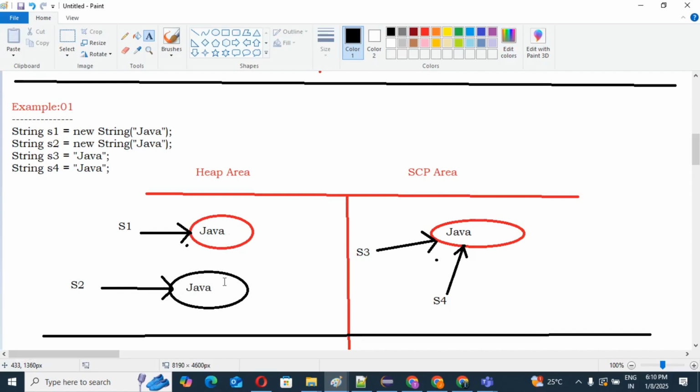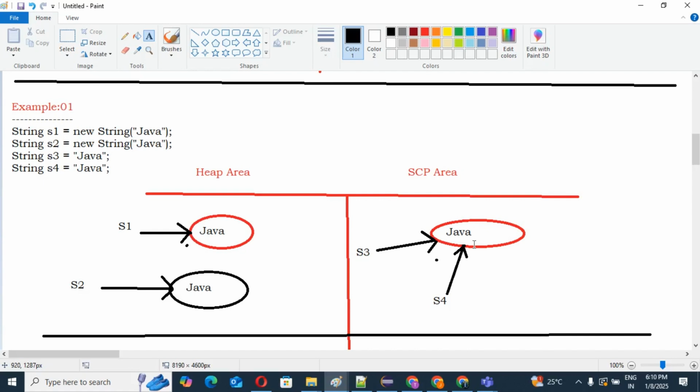But there is no chance of two objects with the same content existing in the SCP area. Please take special care of this concept.